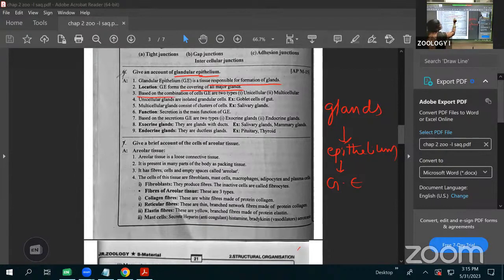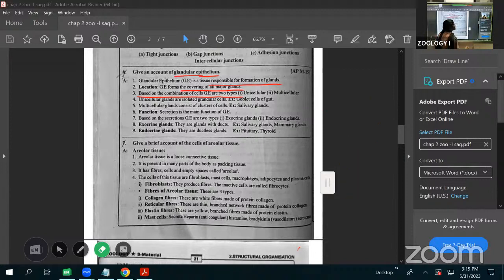Next, based on the combination of cells, there are two types. What are they? Depending upon the combination of cells, the glands are two types. The first one is the unicellular glands.